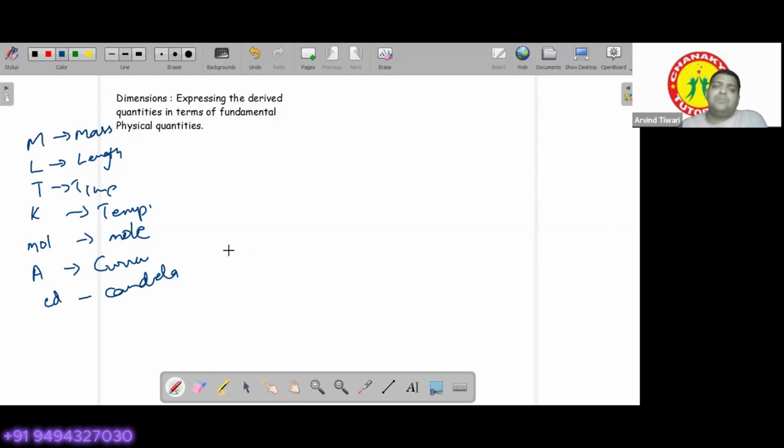Let us see. Suppose I want to find out the dimensions of speed. Speed is defined as distance per unit time. Distance is a dimension of length, distance will be measured as length. So we write it as L, time as T. So we can write speed as L T minus 1.